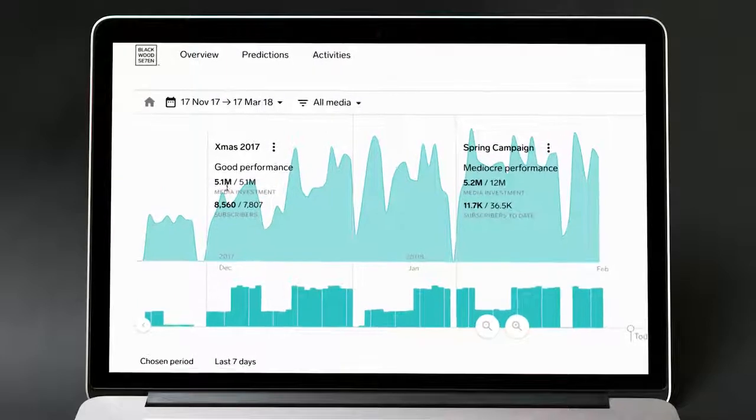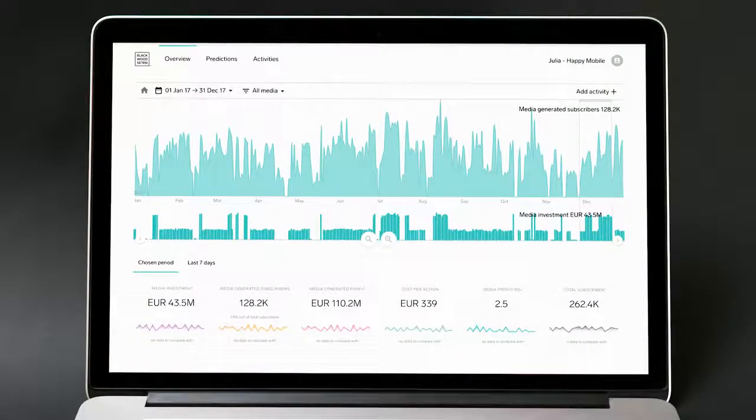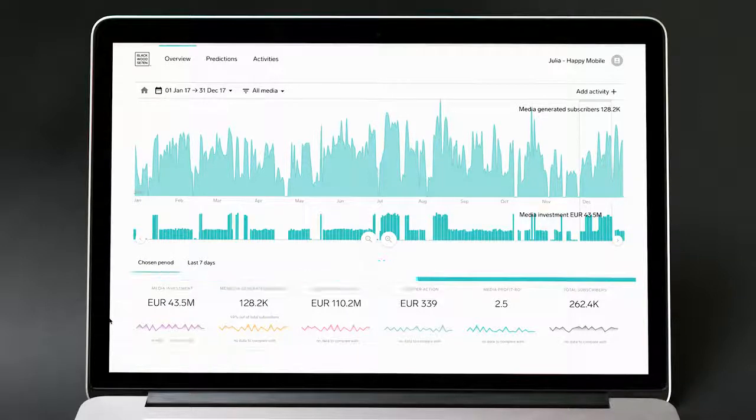Below, we can see why it has performed well. You've spent 5.1 million in media investment out of a total budget of 5.1 million. But in terms of subscribers, you have actually exceeded campaign expectations by generating 8,560 subscribers against a target of 7,807.